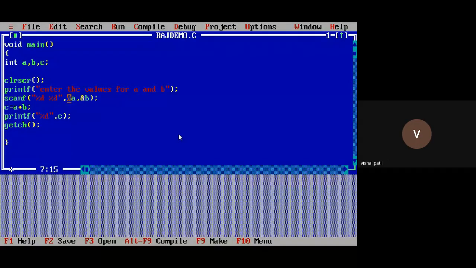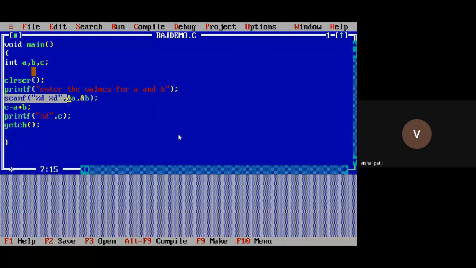Okay. So we use the scanf function to take the input from the keyboard. Because we don't want to assign these values like this. I don't want to assign values at the time of declaration of the variable. So for that, I am using the scanf function in order to take the input from the keyboard. Now I can change the input. My input will be dynamic. I can take 10, 20. For the second execution, I can take 30, 40, like that.